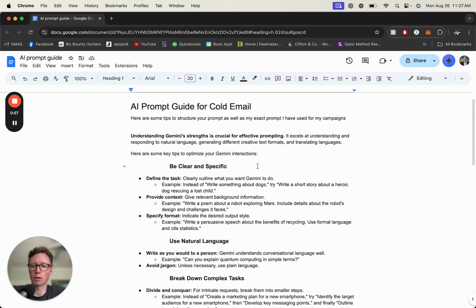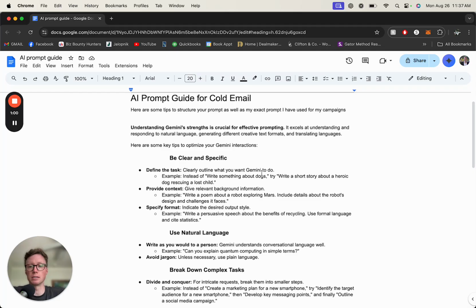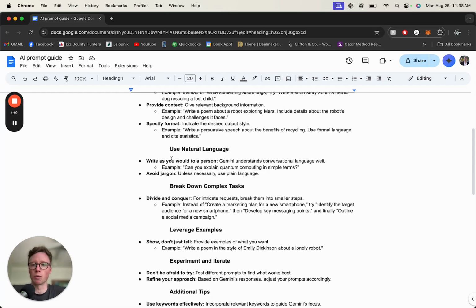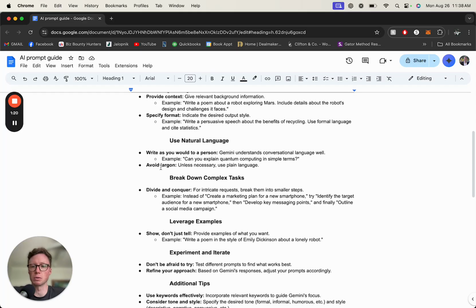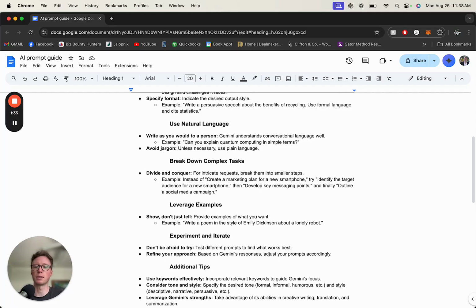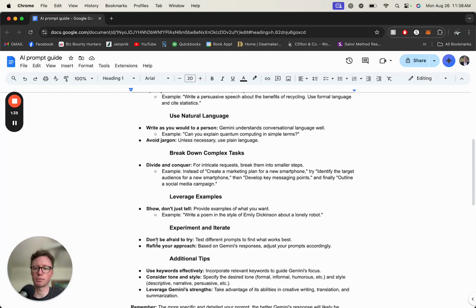So clearly, we need to outline what we want Gemini or ChatGPT to do. Need to provide context. Then we need to specify the format, so the type of speech, formal language, casual tone, things like that. Then we want to write as you would to a person, so Gemini understands conversational language. Also avoid jargon, be simple and as plain as possible. You also want to break down complex tasks step by step so it can easily understand. AI is not the smartest thing in the world, so you need to be specific with each individual step, and then you can leverage examples as well.